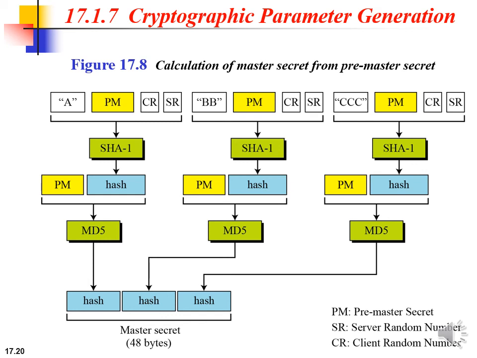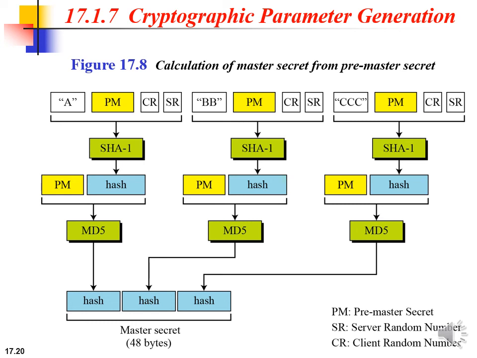So how to generate the master secret? First, the client and server exchange two random numbers, one created by the client and another by the server. Then the client and server exchange one pre-master secret using one of the key exchange algorithms. And at last, a 48-byte master secret is created from the pre-master secret by applying two hash functions, SHA-1 and MD5.